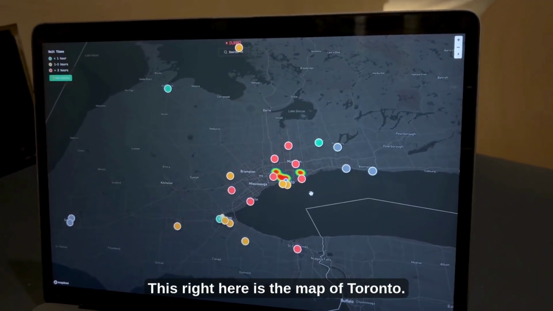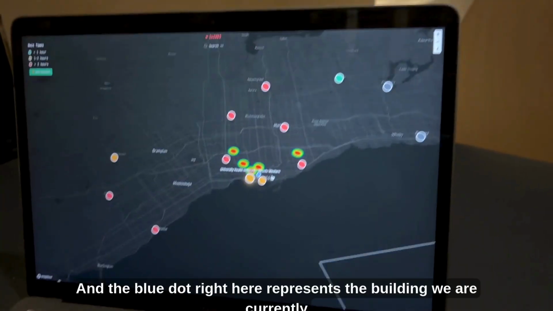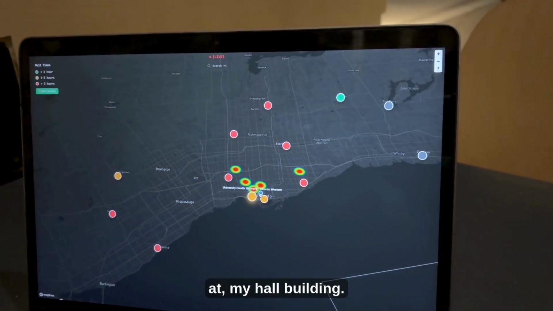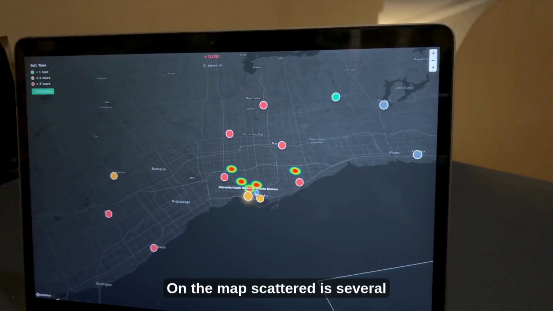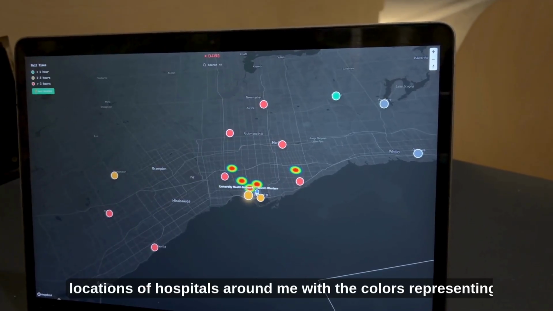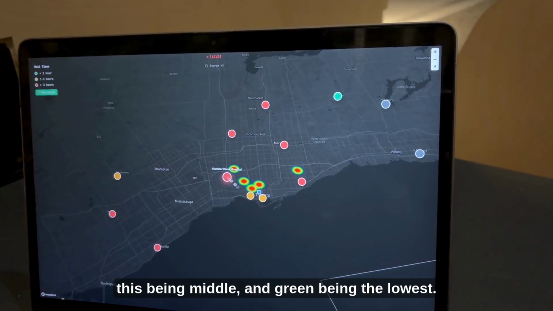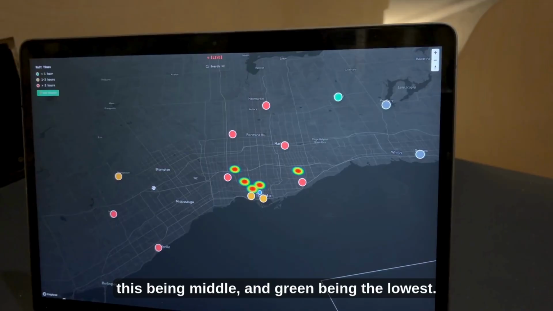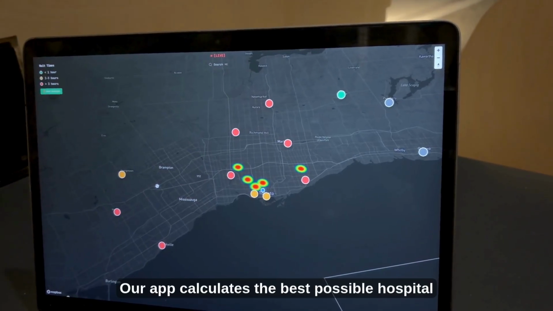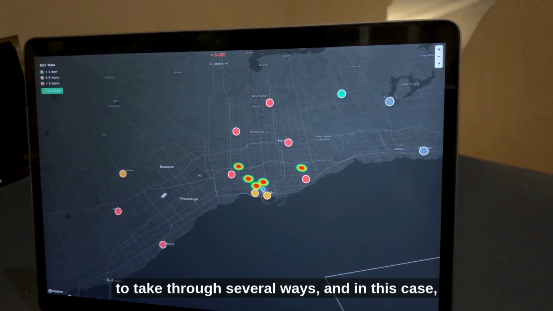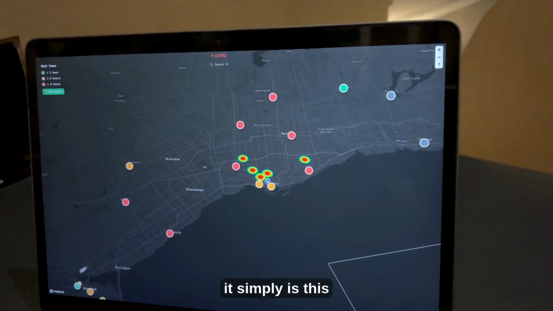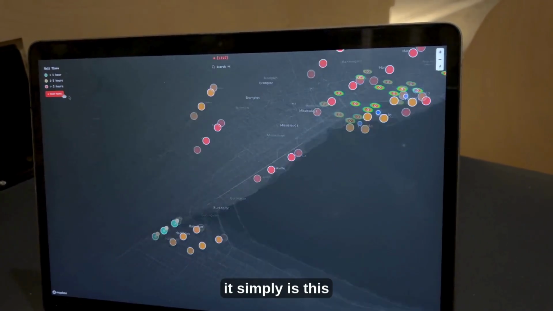This right here is the map of Toronto. And the blue dot right here represents the building we are currently at, my hall building. On the map are scattered several locations of hospitals around me with the colors representing the wait times. Red being severe, this being middle, and green being the lowest. Our app calculates the best possible hospital to take through several ways, and in this case, it simply is this hospital here.